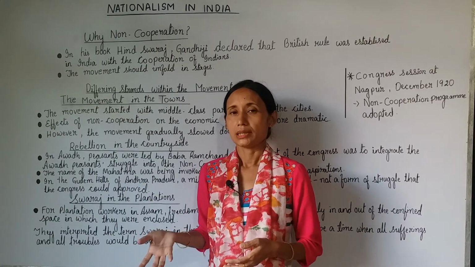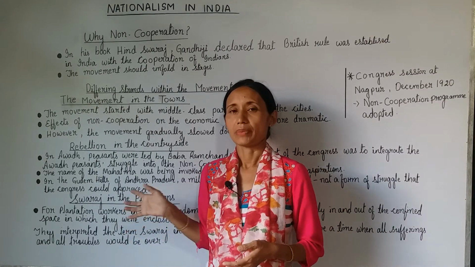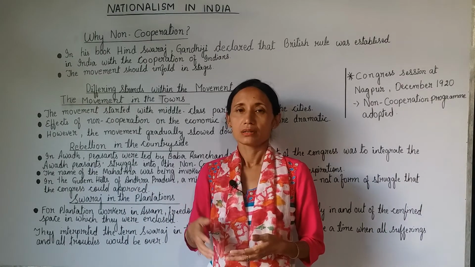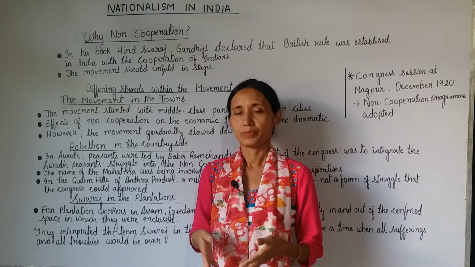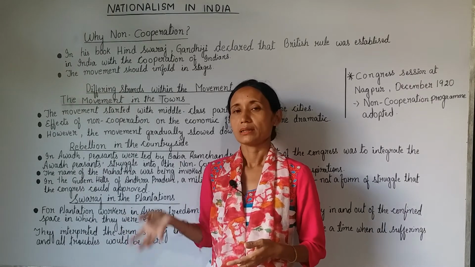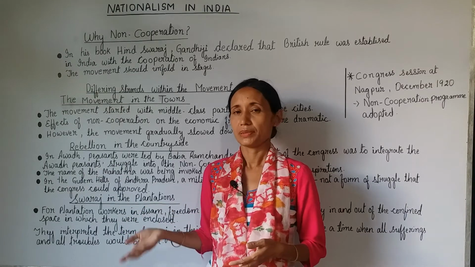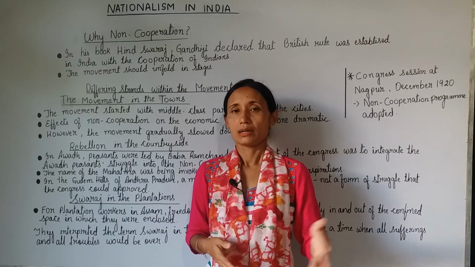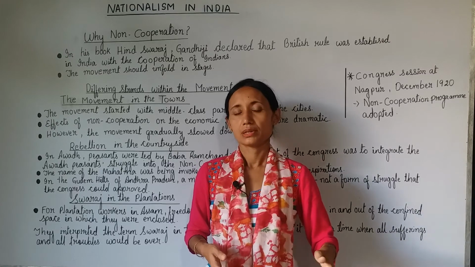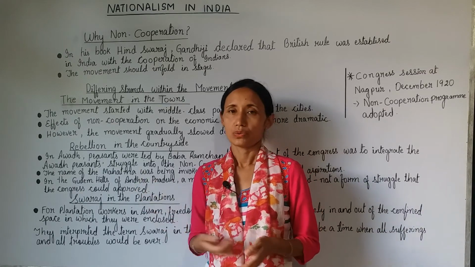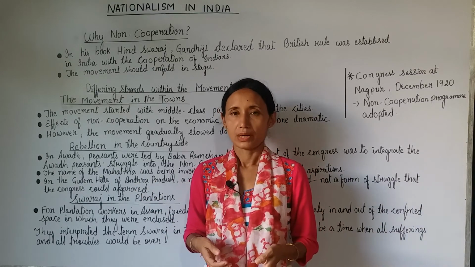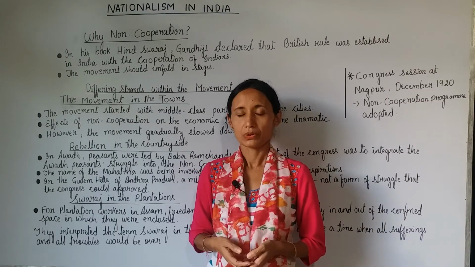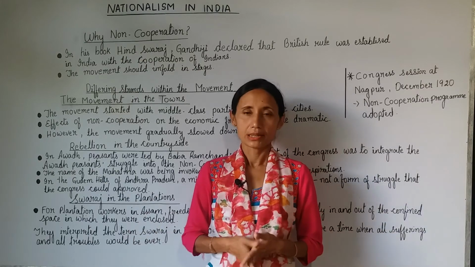The workers who were working in plantations perceived the idea of Swaraj to mean that they could go home and they would also be getting land. There would be redistribution of land. So many thousands of them left their places, defied their authorities, and started heading towards home. But on the way, they were caught by the police and brutally beaten up. So this is about Swaraj in plantations.